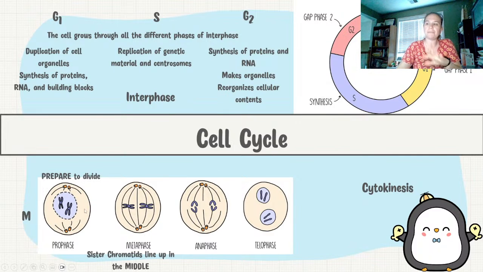So metaphase has to do with these sister chromatids. They line up in the middle. These little microtubules have attached to something called a kinetochore. It's a protein that surrounds that centromere. And so you see that it's kind of paired up to the middle, that centromere, if you may, of that sister chromatid. So it's going to have a tug of war. And as it does this tug of war, it's going to line these sister chromatids up in the middle.